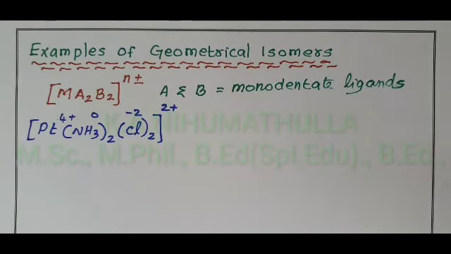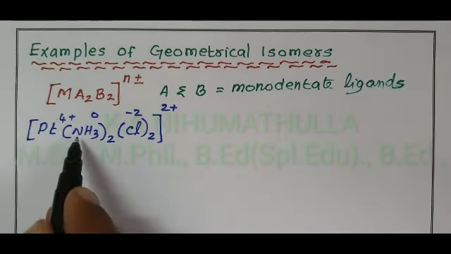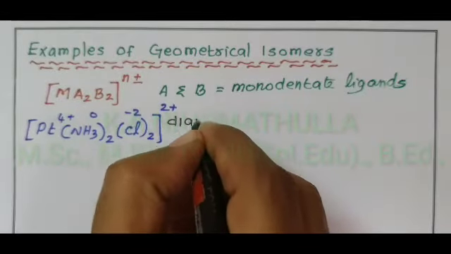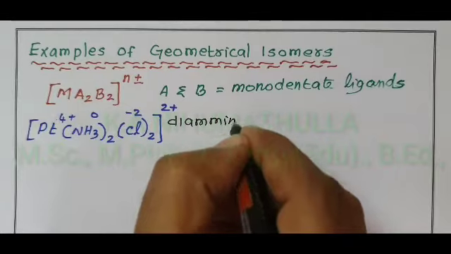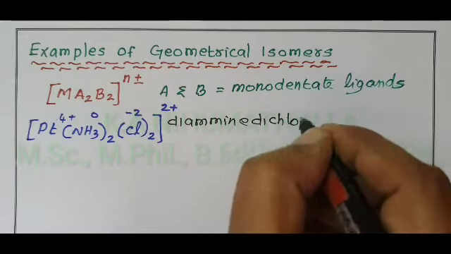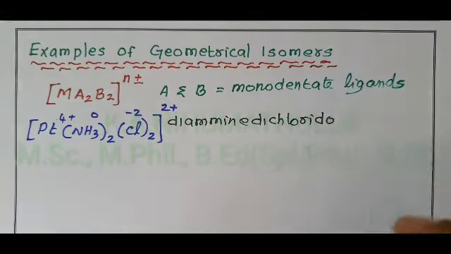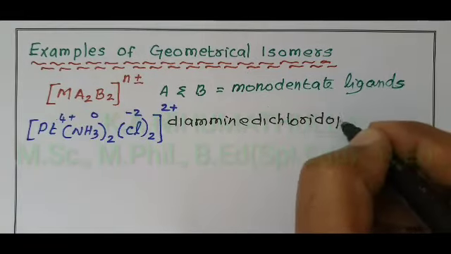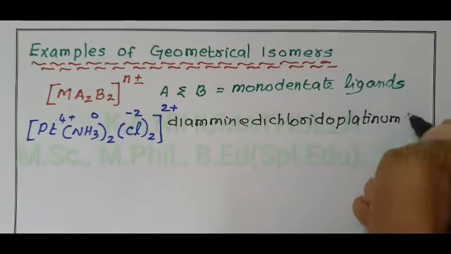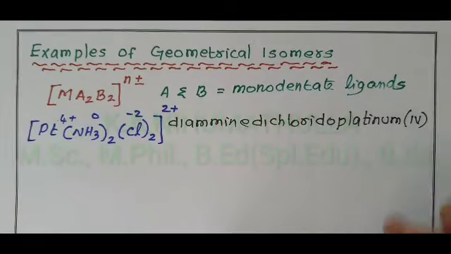We have two types of isomerism in this complex. Now I write the IUPAC name. A is first, C is second. Diamine, dichlorido. Central metal ion, cationic complex, so platinum is named as such, with the oxidation state in Roman numeral.